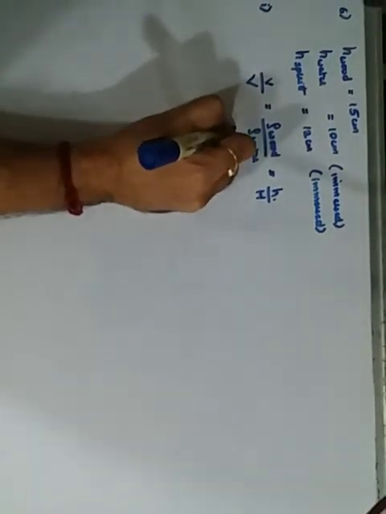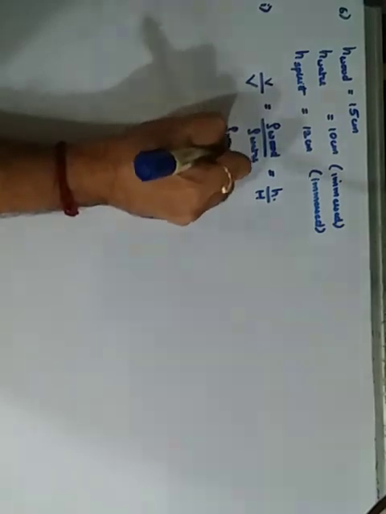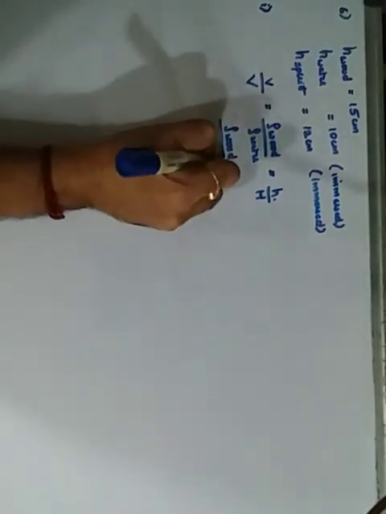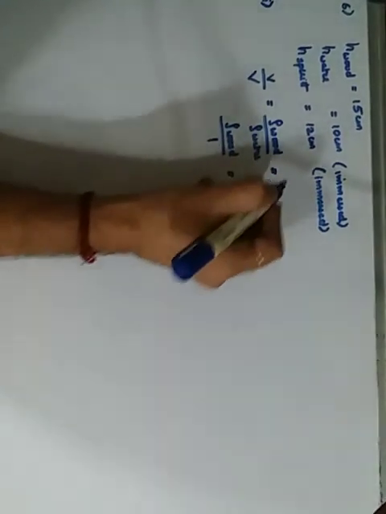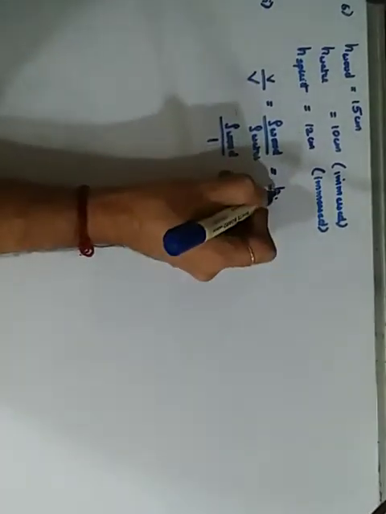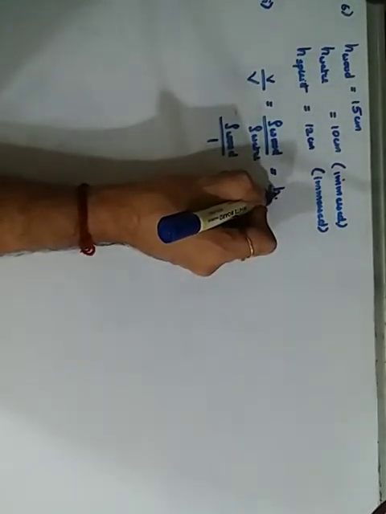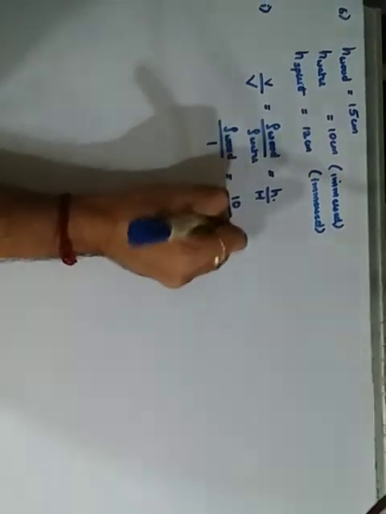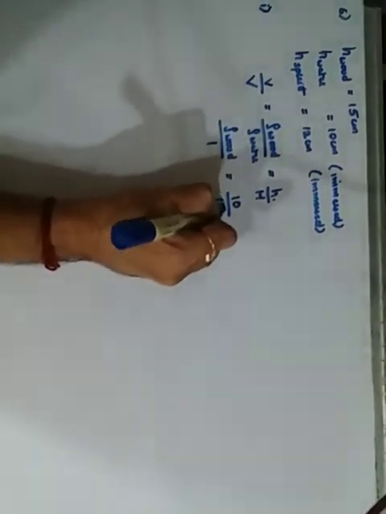We want the density of wood first. Density of water is 1, since height is given in centimeter. So the height of the wood inside the water is 10 centimeter upon total height 15.